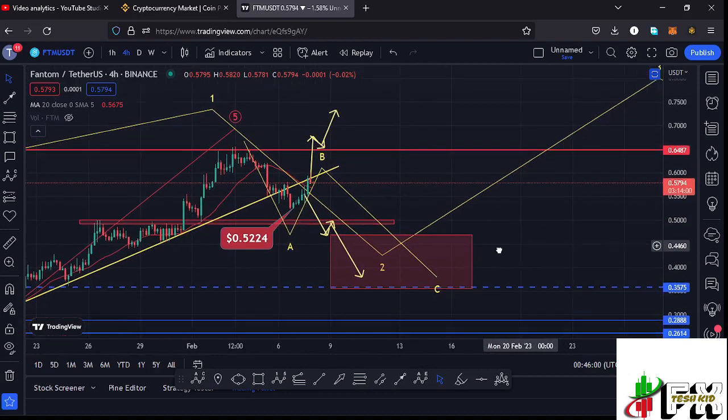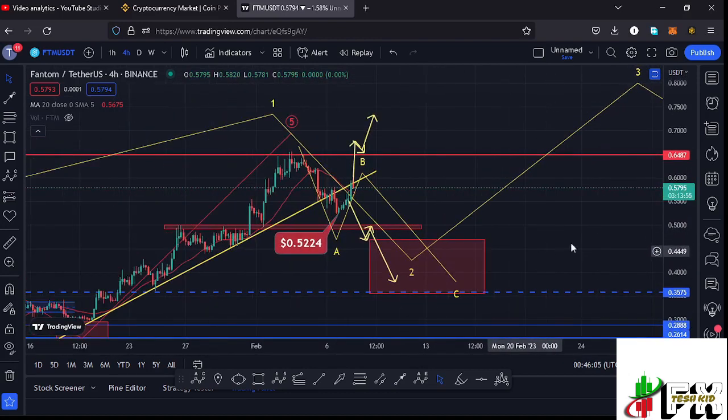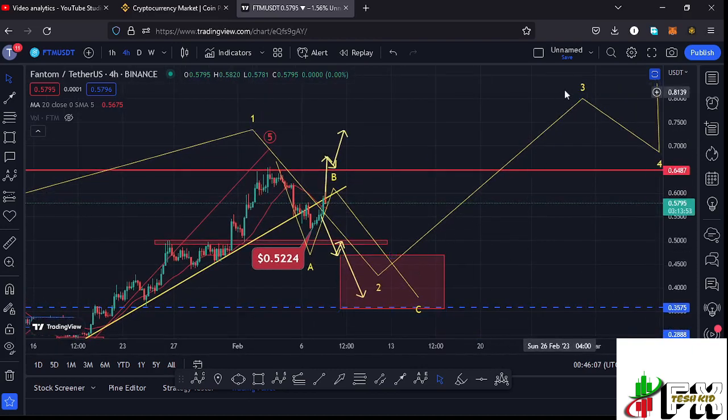And once we see the formation of that wave 2, then I believe that will be another perfect entry into Fantom, so that we can ride this bounce to the upside in the formation of this wave 3. So let's be patient and see how that plays out.